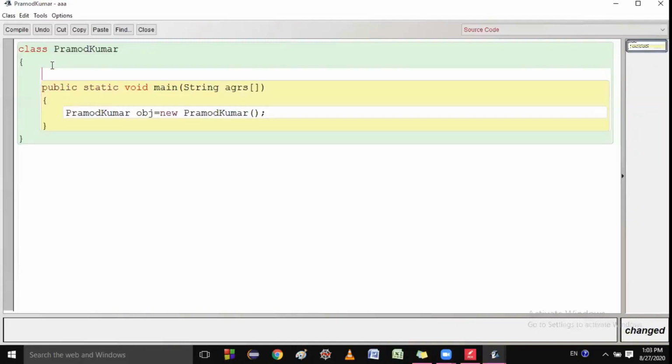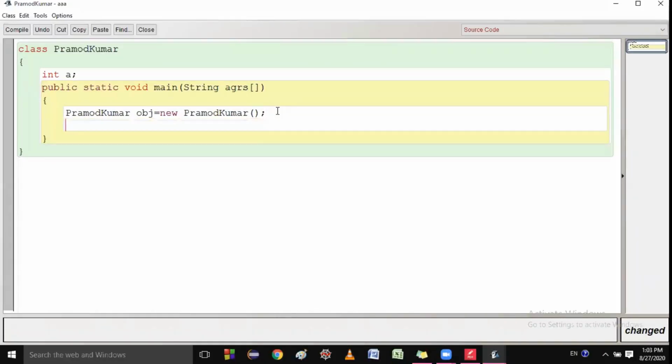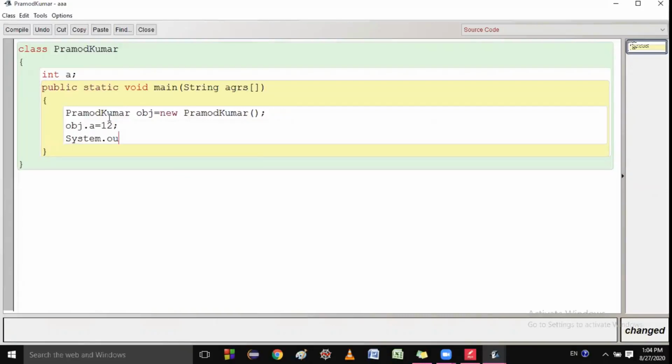So suppose I write a variable int a, and I'm not assigning any value. Can I call my property? That means this cow is having a property, so I can write obj dot a and I can assign a value to it. Can I do it or not? If I print system dot out dot println and print here a, then I will get 12. You just see here.